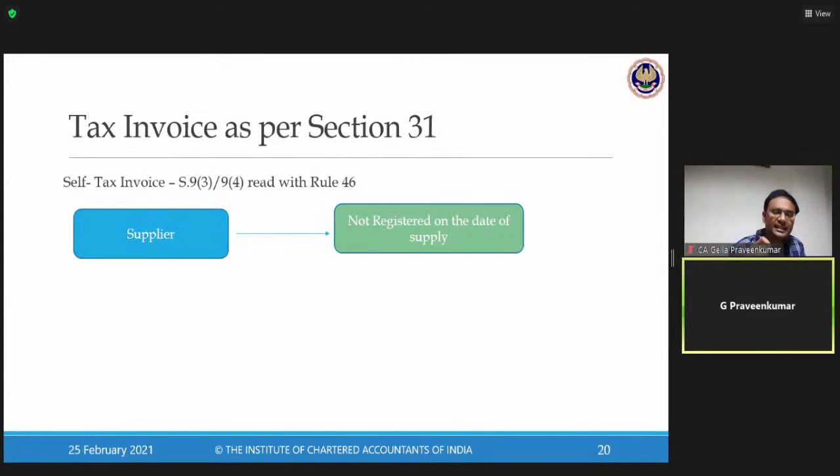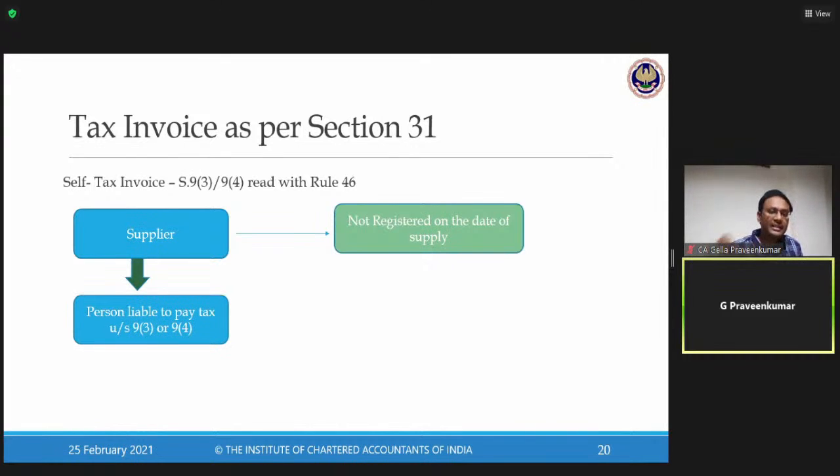Clause F. This provision says that whenever there is a supply, and that supply is done by a supplier who is not registered on the date of supply, I repeat, the supplier is a person who is not registered on the date of supply, that supply attracts the provisions of 9(3) and 9(4).